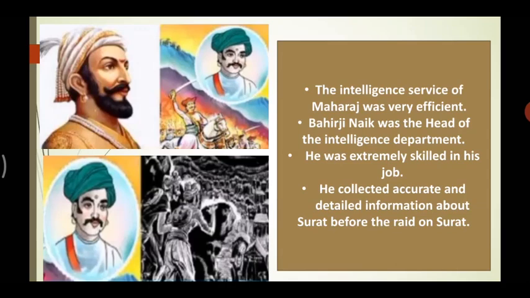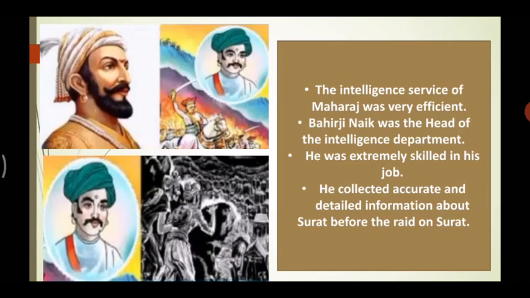The head was Bahirji Nayak. He was the head of the intelligence department. He was a very skilled person and very precise in his duties. He needed to be very accurate and provide detailed information about any attacks of the enemies.